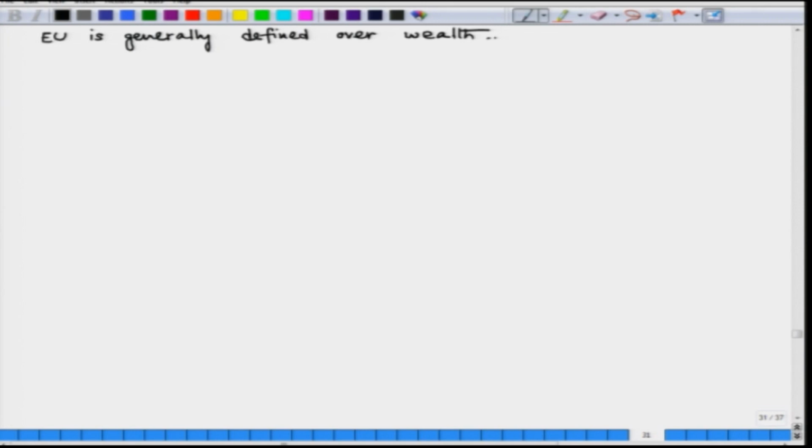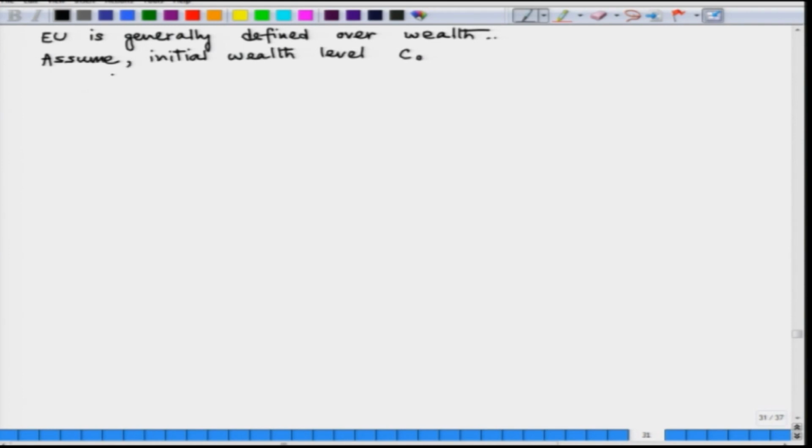So, we can write that there is some initial wealth level before a state of nature has actually realized, and that is denoted by C naught.